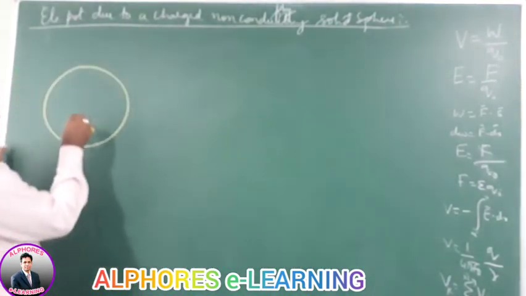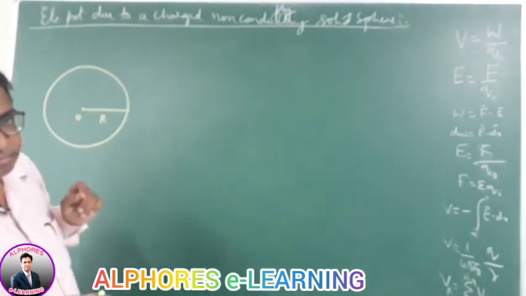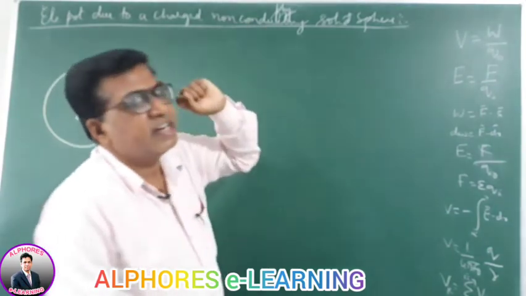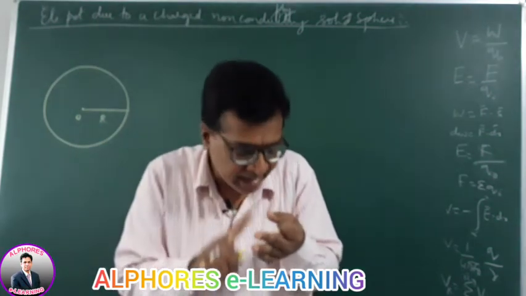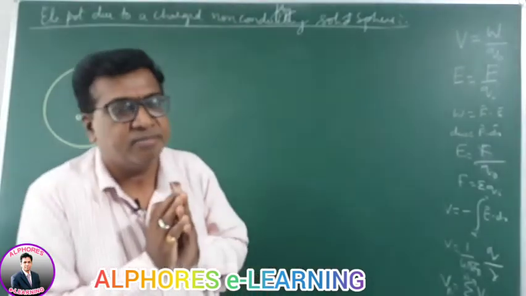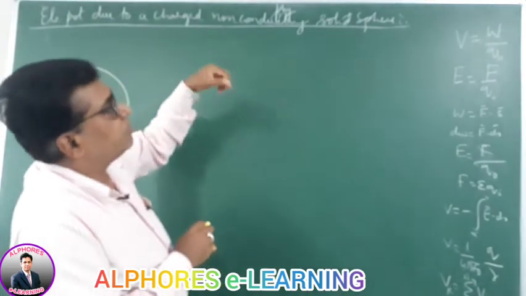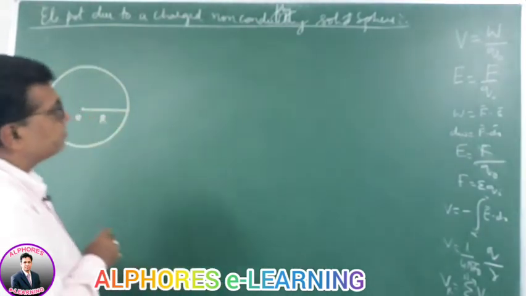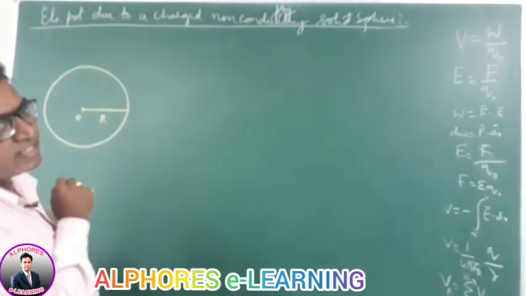This is a solid sphere. Center is O, radius is R. It is a non-conducting sphere. Non-conducting, insulating, dielectric, all the things being the same. These are the different terms by which you can spell out the thing there. So an insulating sphere, a bad conducting sphere.